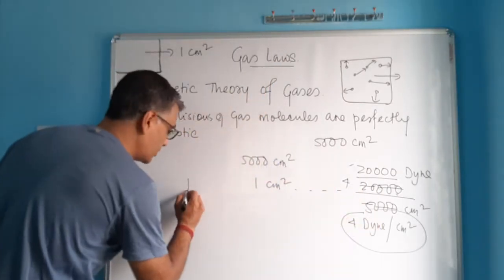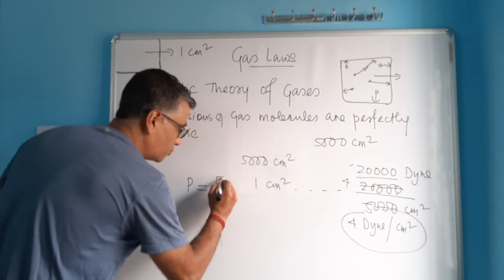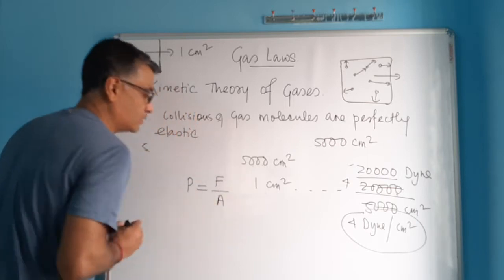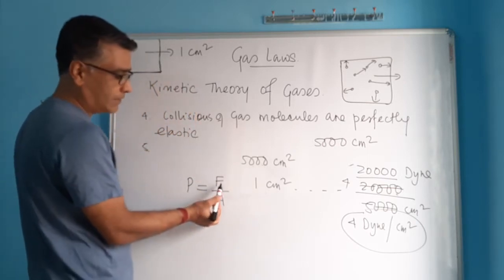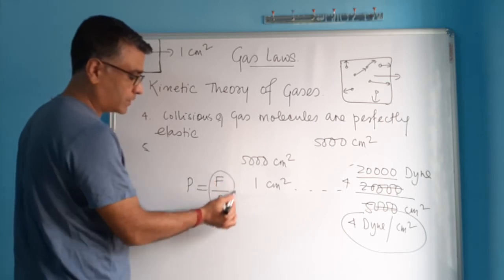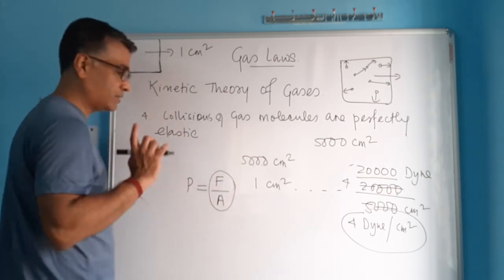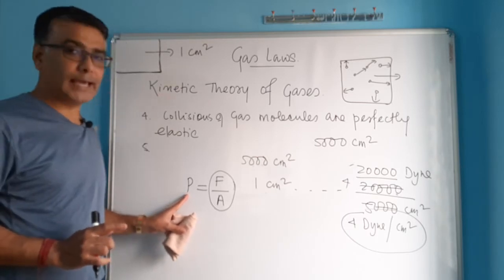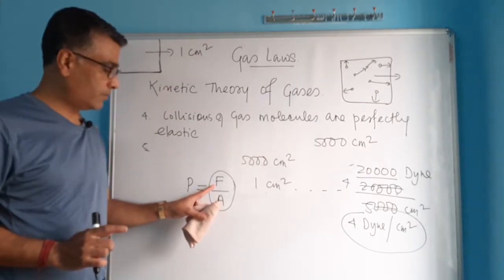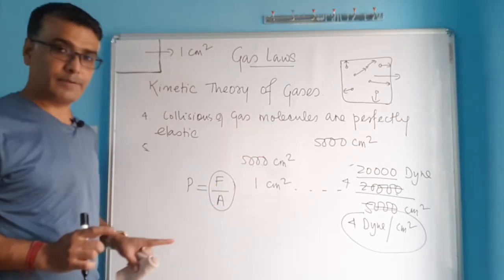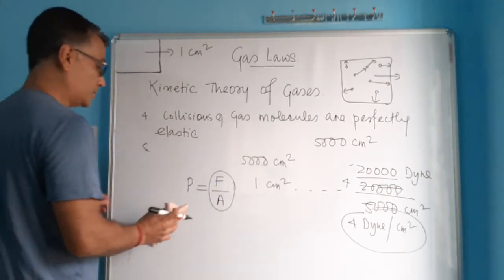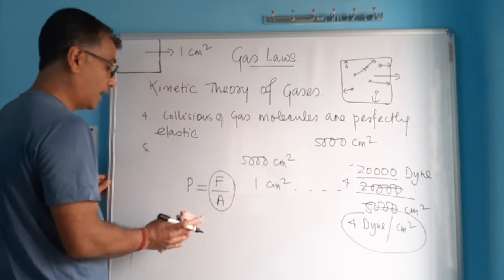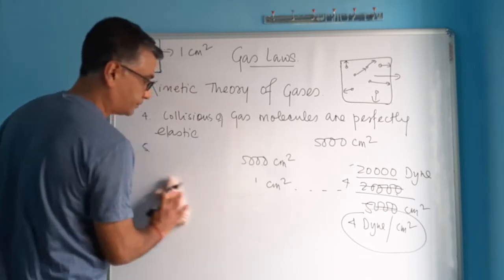Therefore pressure is calculated by dividing the total force by the area on which the force is exerted. That's why the formula for pressure exerted by gases or liquid is always force by area. So you've got to know what pressure is first of all, and how we calculate pressure.